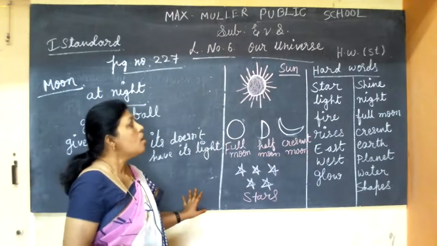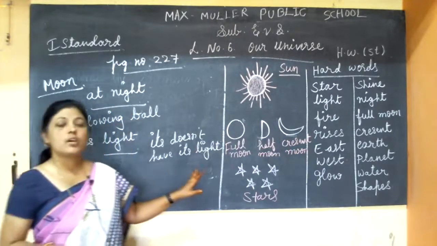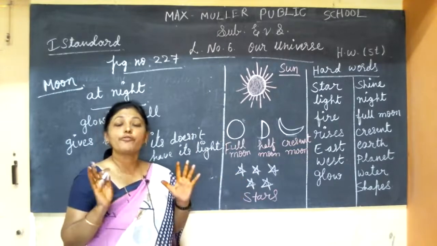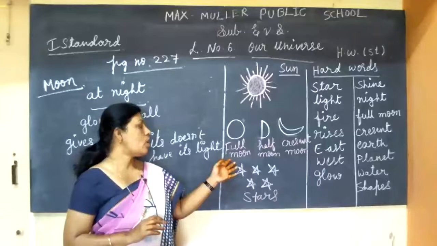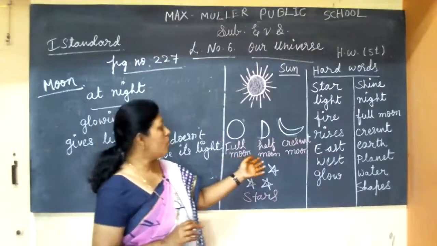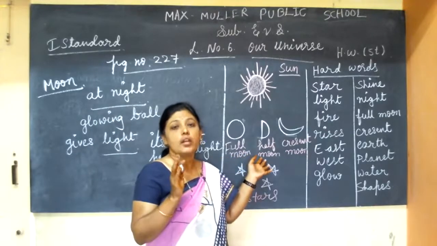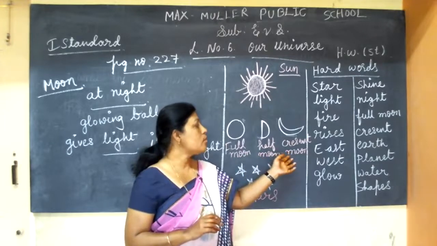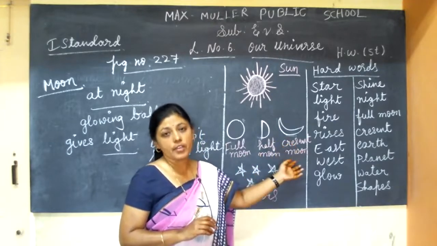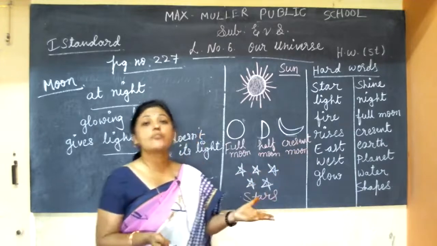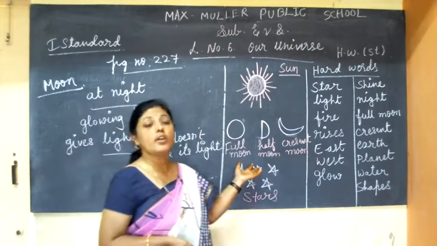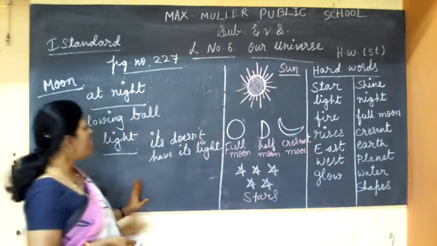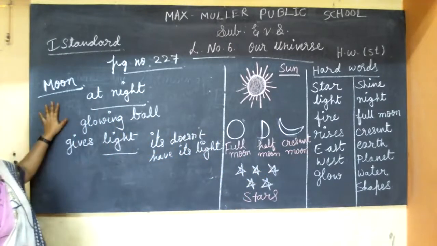Understood, children? So the moon will change its shapes every night. When the moon looks like a full ball, we call it a full moon. When we see the moon like a half, we call it a half moon. When it looks like a bow shape, we call it a crescent moon. If we can't see the moon sometimes, we call it a no moon day. Are you understood, children? Yes. So this is about the moon. So we recall it once.